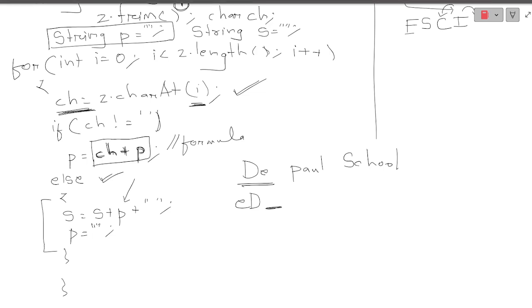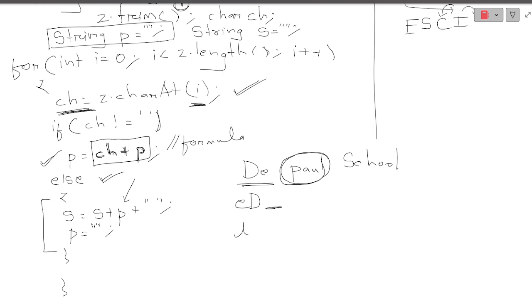P is equal to null. So for the next time, when my Paul will be reversed, what will happen? If I have not done this null, next time this if will again work, and my P will still have the earlier string, so it will keep "ED LUAP". For that sake, I need to consider my P as null. Okay, so I have made P null, so that next time it will reverse in this manner.